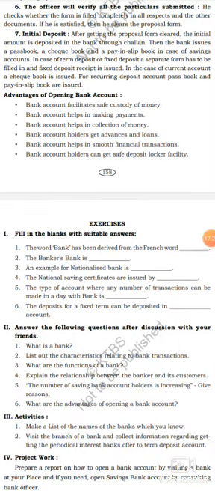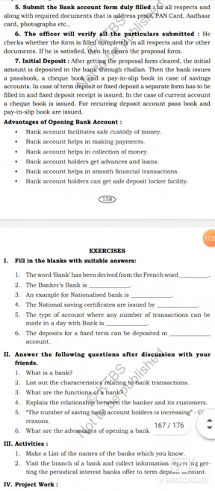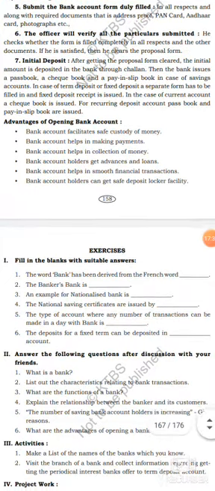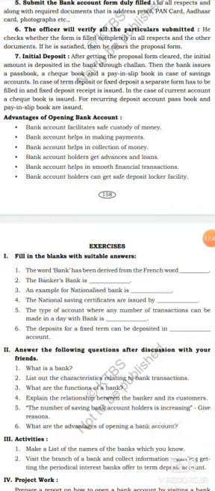Let us come back. Let's glance once through this lesson, what we learned. In the previous class we learned the meaning of bank, characteristics of bank, functions of bank, and the relationship between customer and banker.